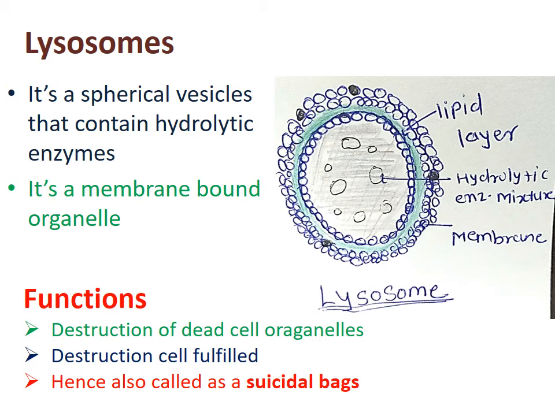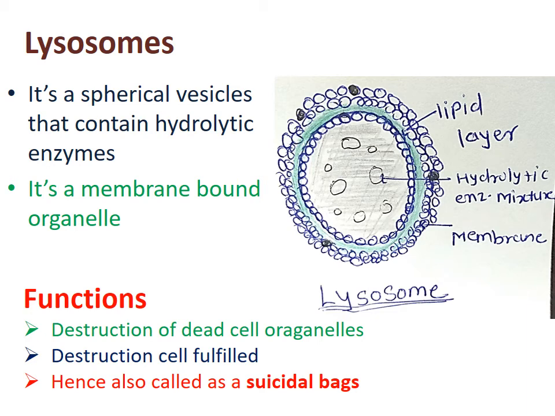Lysosome. Lysosomes are also an important part of the cell, because when the number of unnecessary organelles increases in the cell, the lysosome engulfs them. It's a spherical, membrane-bound structure that contains hydrolytic enzymes.